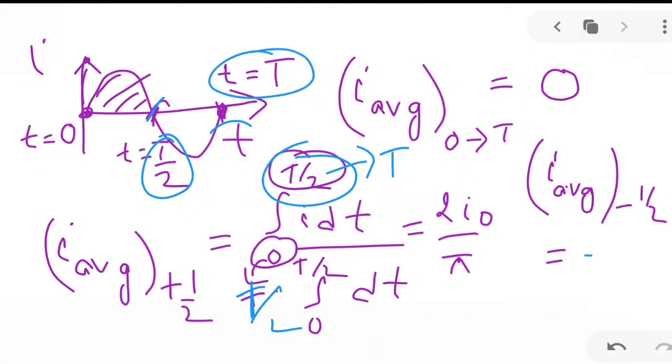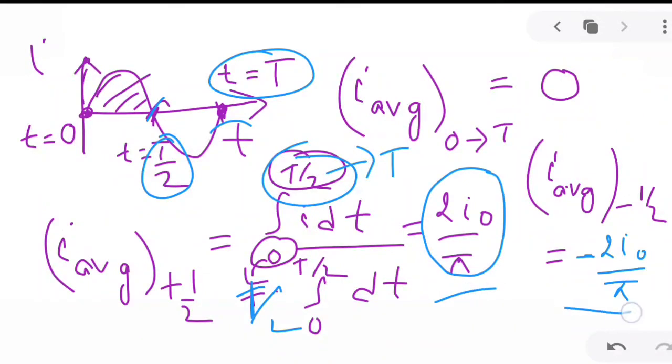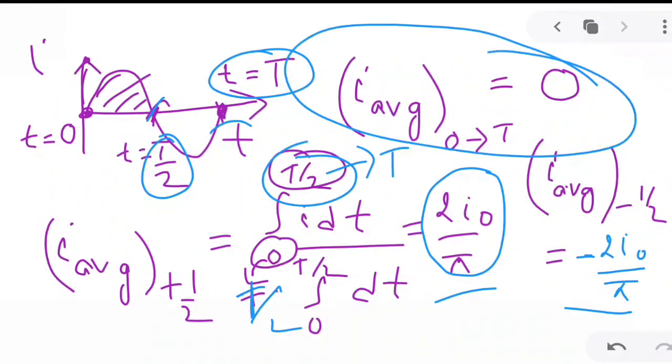For the positive half it is twice I naught by pi, so for the negative half it should be minus twice I naught by pi. So we have the result for the positive half cycle, the negative half cycle, and the complete cycle.